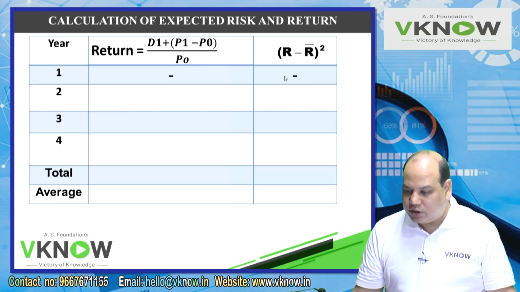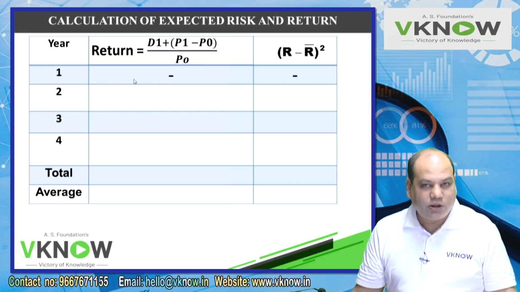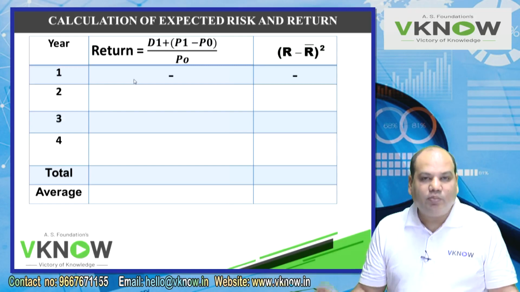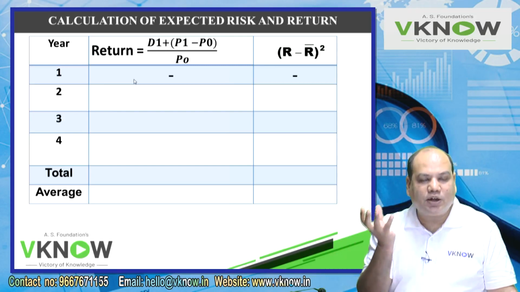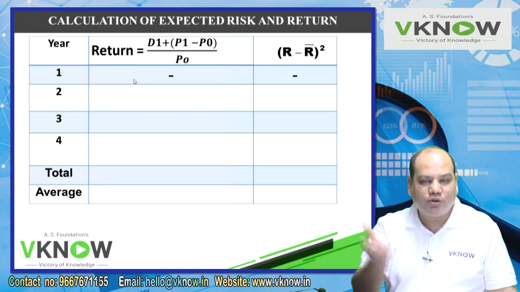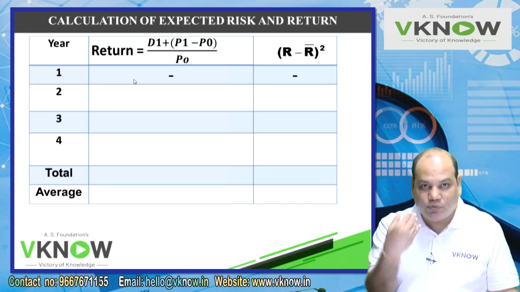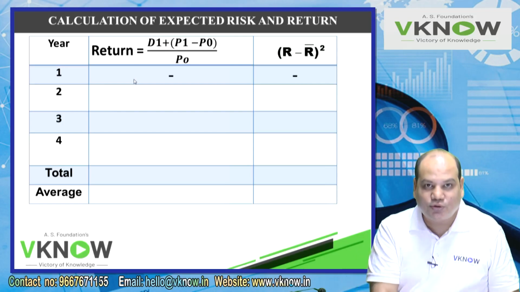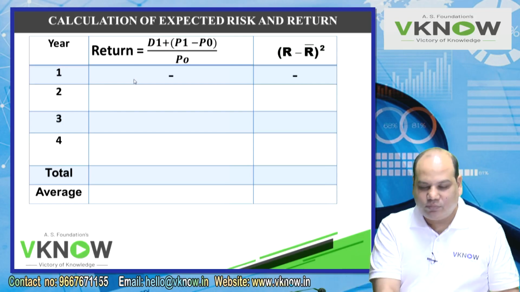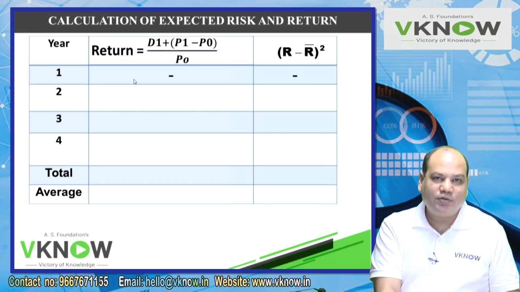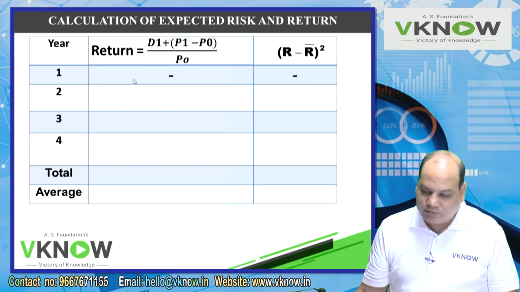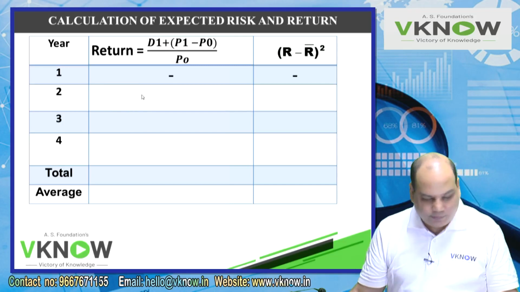Year 1 dash dash, because I can't calculate the return of year 1. Price at the beginning is not given, but every time you don't write dash dash. If the problem says the price at the beginning of year 1 was so and so amount, then you will have to calculate for year 1 also. Right? Yes. Now try second year, third year, fourth year yourself.